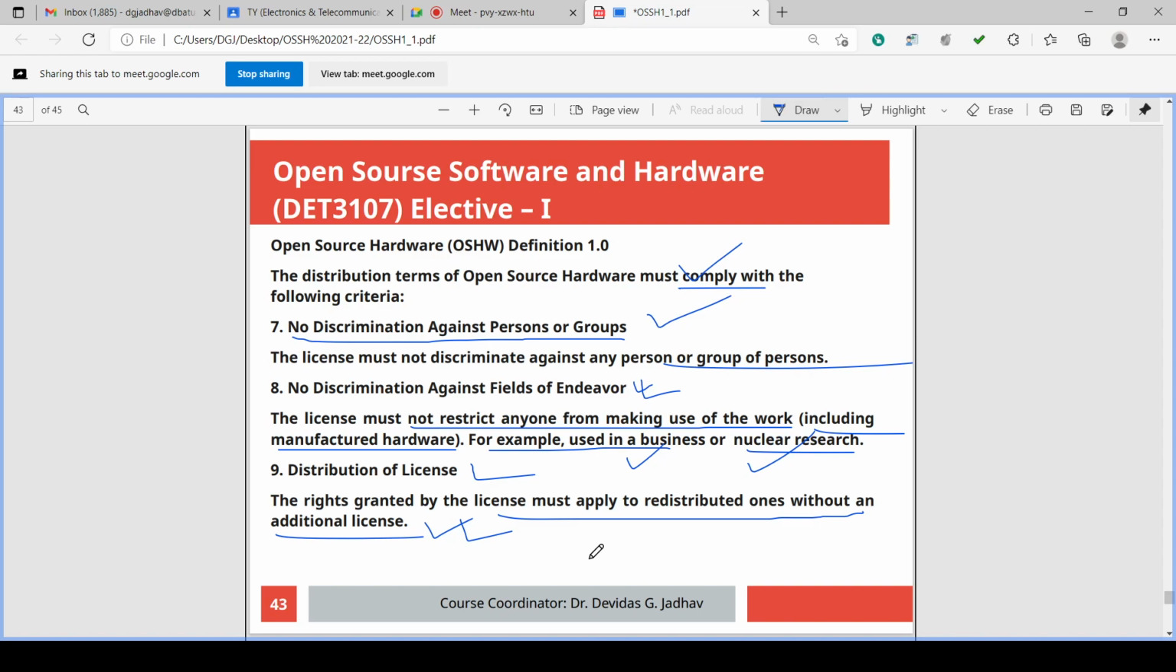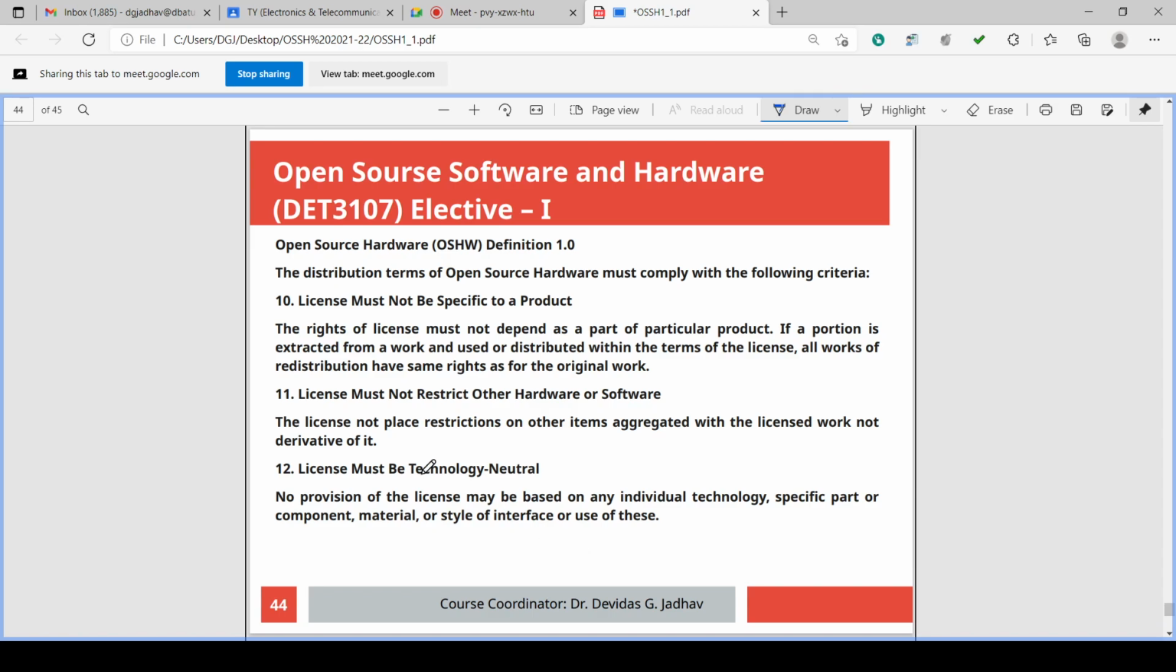Suppose you developed some design and the design files were given to me, made open source. I have taken those open source design files from you, and at the same time whatever license you have acquired or registered for that product and those design files, that license I can also get from you. So I do not need to get an additional license. Along with the design files, the license is also distributed. So distribution of the license is also there.